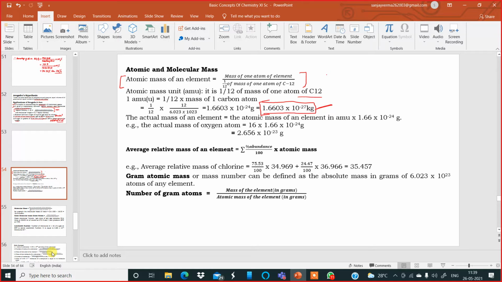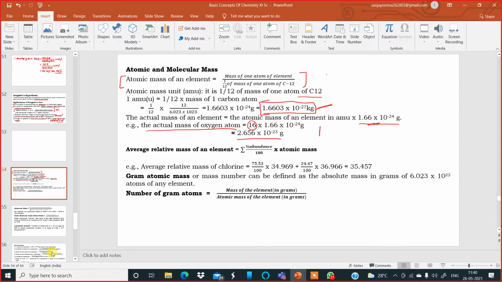Now, next one is the actual mass of an element. The actual mass of an element is equal to the atomic mass of an element in atomic mass unit multiplied by this 1.66 into 10 power minus 24 gram. So the actual mass of oxygen atom, how are you getting it? Oxygen we know the atomic weight is 16, so multiply with this number over here, you will get the actual mass of oxygen atom, 2.656 into 10 power minus 23.